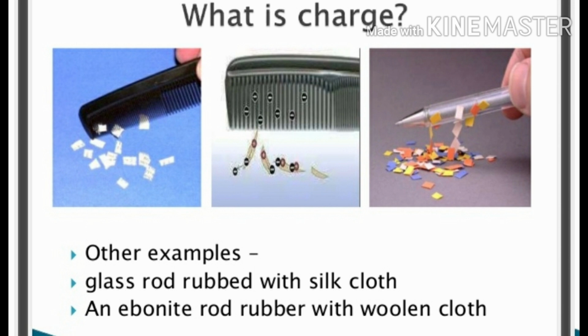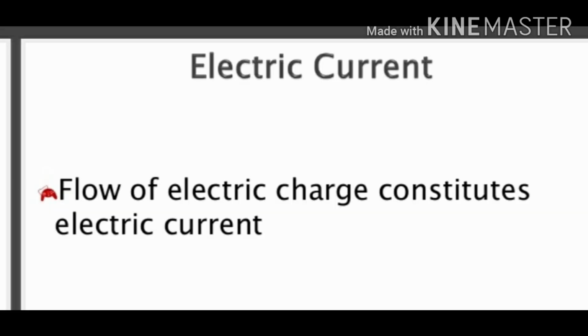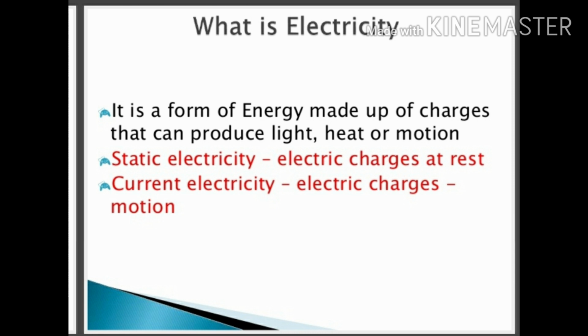But these charges do not move from one body to another, they remain there, and such charges are called static charges. And the charges which flow from one body to another are termed as electric current. So this is how electricity is produced. We can say that electricity is a form of energy made up of charges, which can produce the sensation of light, heat, motion, or sound.